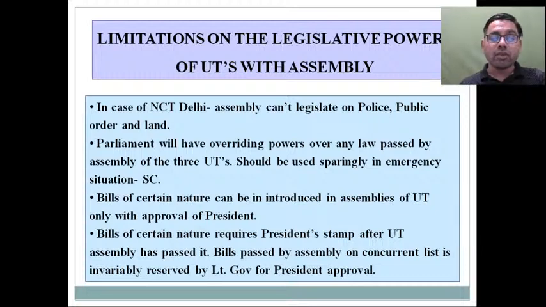So those restrictions that we have discussed in the case of other states, that the prior approval of the President or reconsideration after passage is needed, that will be applicable here. At the same time I am saying that if there will be any conflict, then the enactment made by the legislative assembly of these union territories will stand inferior in front of the law made by the Union Parliament. This thing you have to keep in your mind.